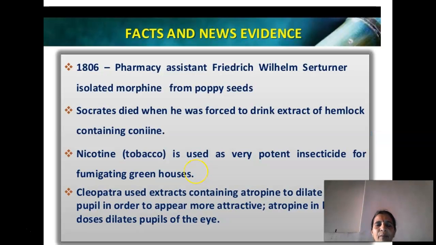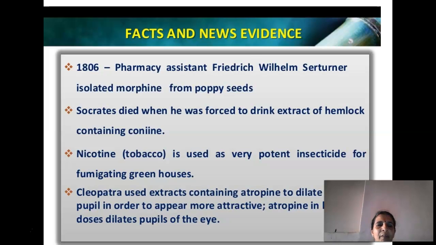There are some facts and new evidences for the alkaloids. In 1806, pharmacy assistant Frederick William Sertürner isolated morphine from poppy seeds. This is the common poppy plant from which it was extracted. The famous Greek philosopher Socrates died when he was forced to drink an extract of hemlock.